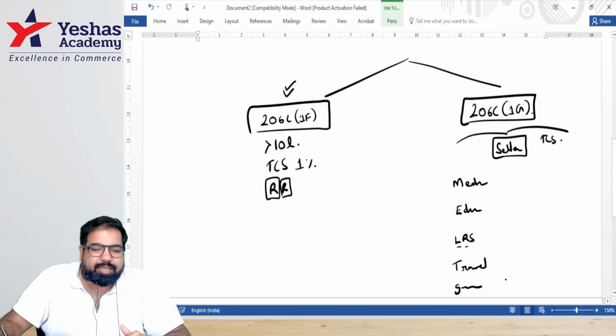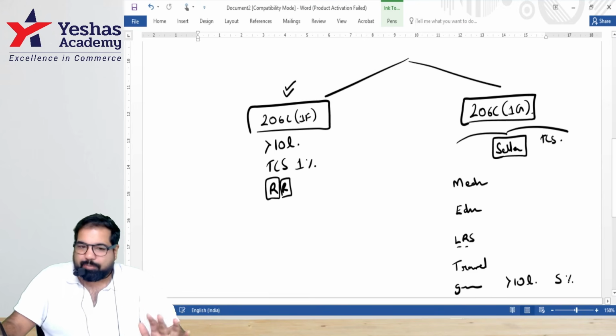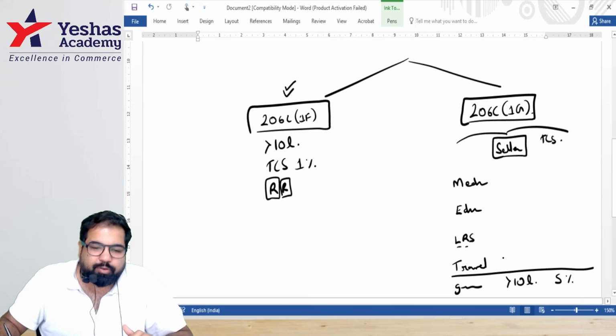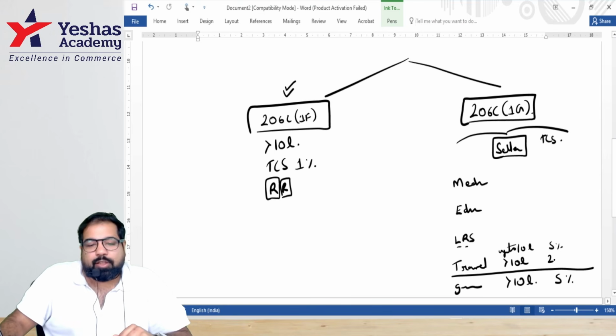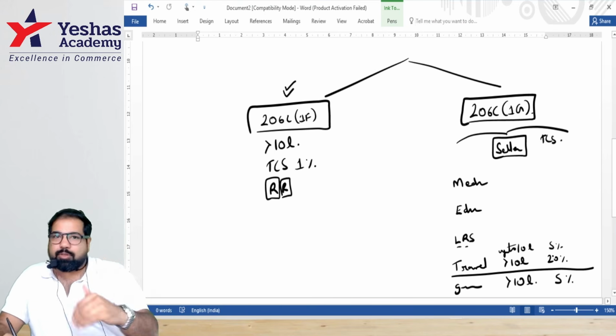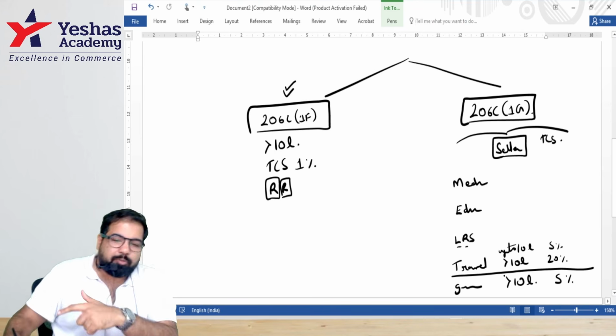Now, the general rate, guys, I'm talking about the general rate. If you sell Forex more than how many lakh? 10 lakh only, then there is TCS at 5%. But there are exceptions to this, guys, for travel. For travel, there is no limit. If it is up to 10 lakh, then 5%. And if above 10 lakh, welcome to Dubai Habibi. The Habibi is now more expensive, guys. You'll have to pay more.